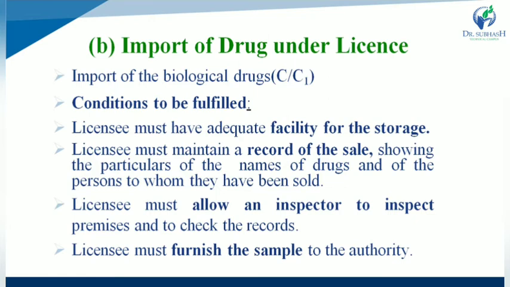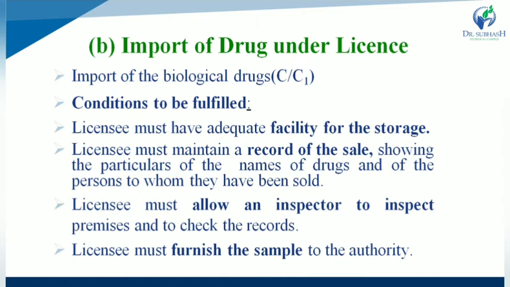So conditions to be fulfilled. Which type of conditions are fulfilled? First one, licensee must have adequate facility for the storage, while second one, licensee must maintain a record of the sale showing the particulars of the name of the drug and of the person to whom they have been sold.